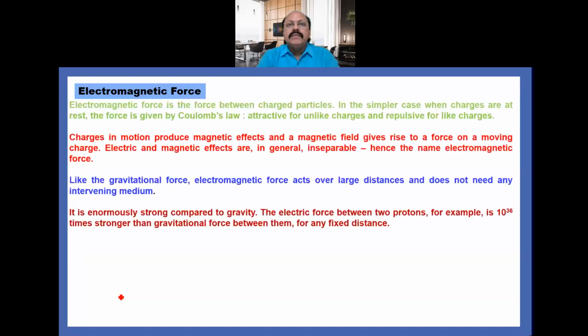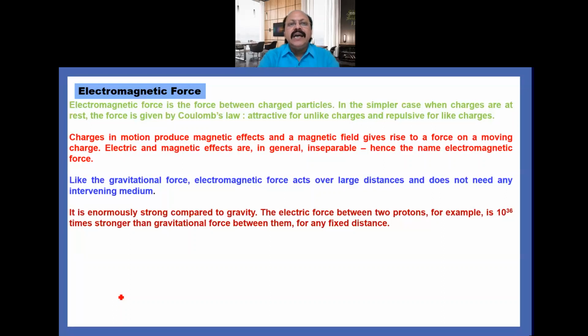Electromagnetic force is the force between the charged particles. In a simple way, we can say that when the charges are at rest, then the force is given by Coulomb's law, which is known as electrostatic force. And the force can be attractive, can be repulsive. Its nature is attractive for unlike charges and repulsive for like charges.